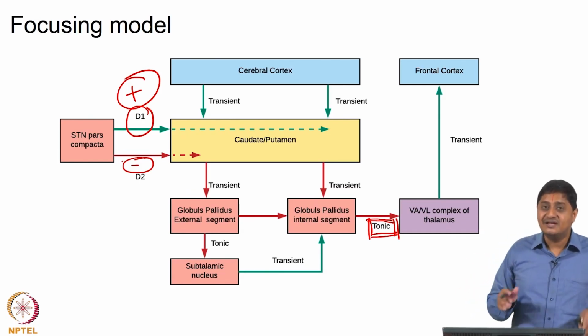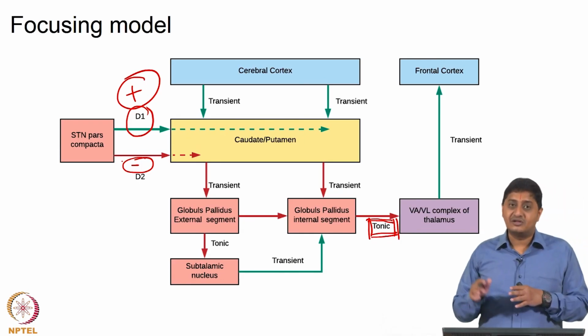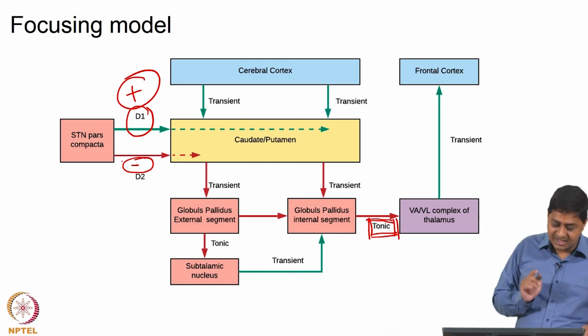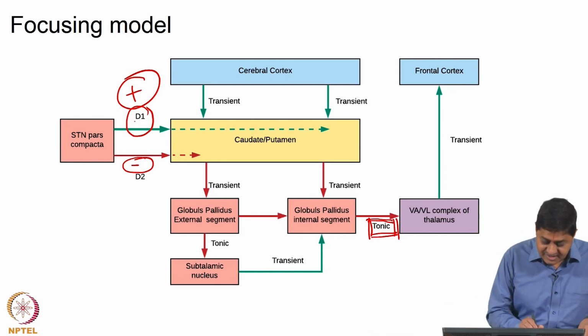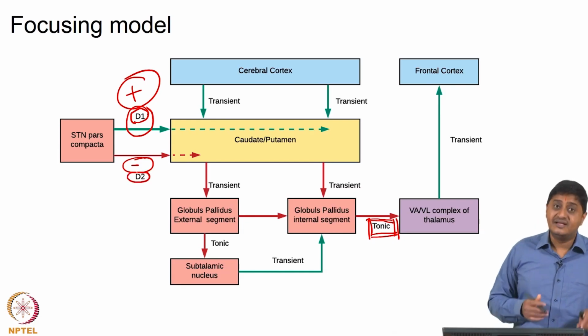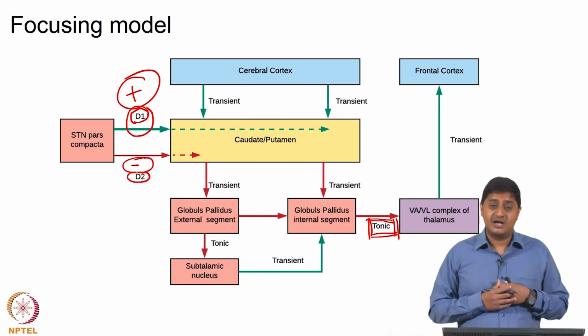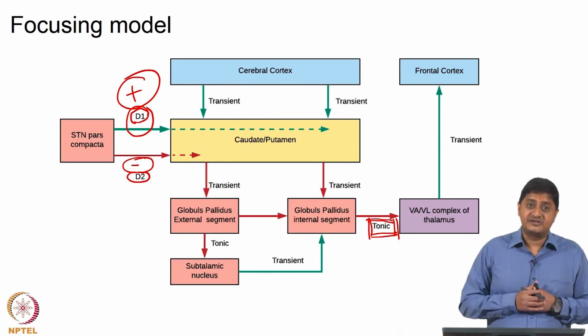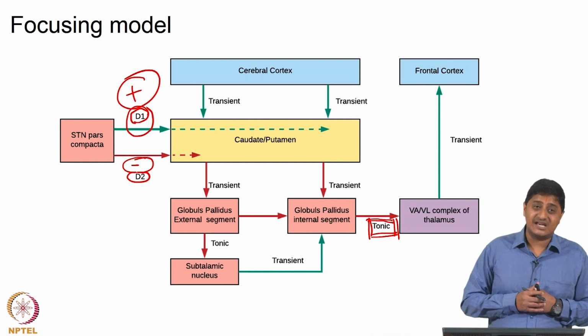So, essentially the net effect of dopamine on the thalamocortical neurons is always excitatory. That is because there is the presence of two different receptors. The D1 receptors are present in the direct pathway and the D2 receptors are present on the medium spiny neurons of the indirect pathway.